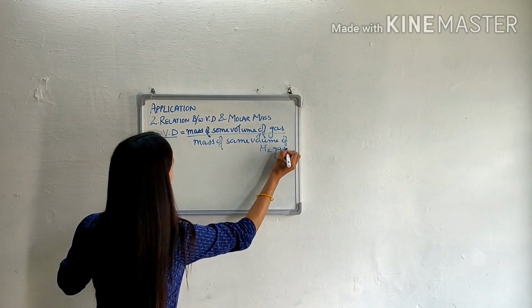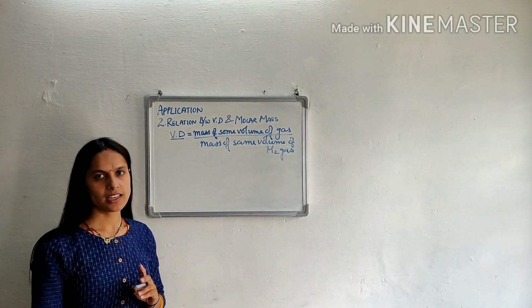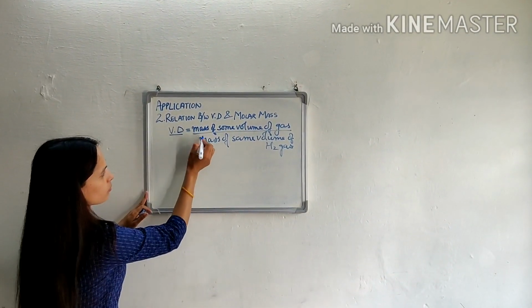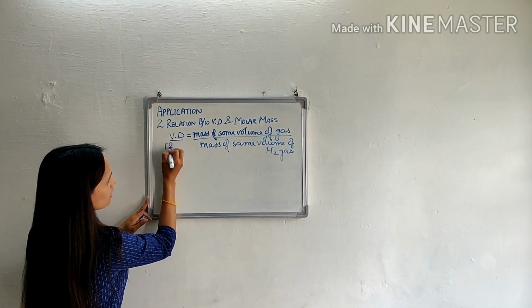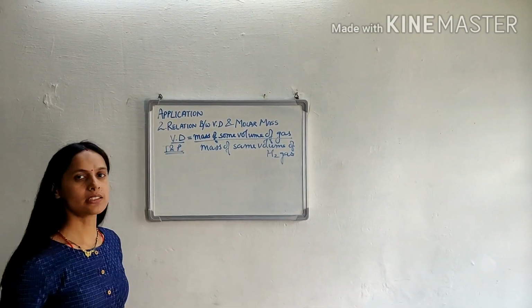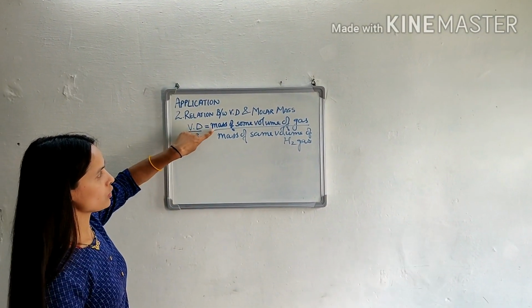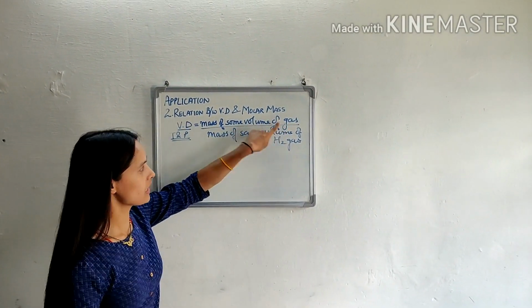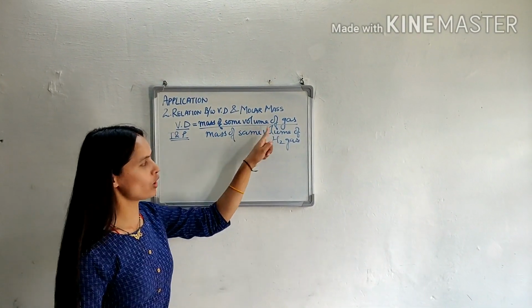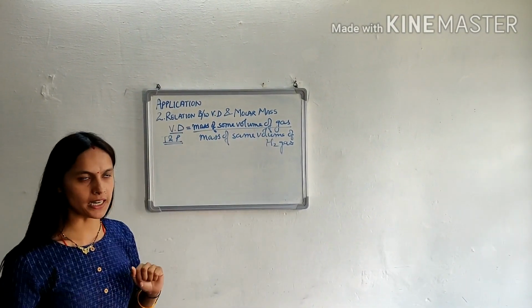This represents vapor density. And there is one condition that in both cases the temperature and pressure remain the same. Means under similar conditions of temperature and pressure, the ratio of mass of some volume of gas divided by mass of same volume of hydrogen gas gives vapor density.